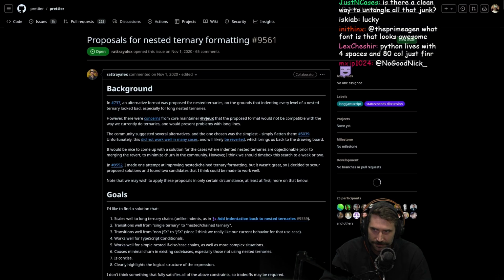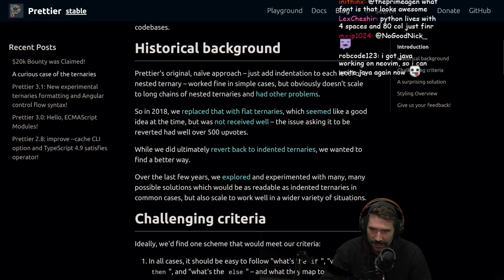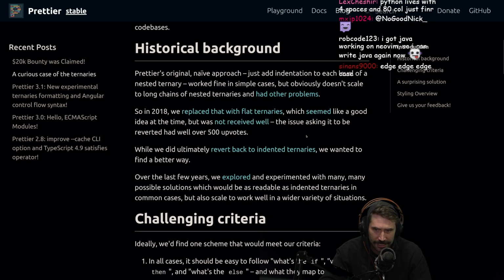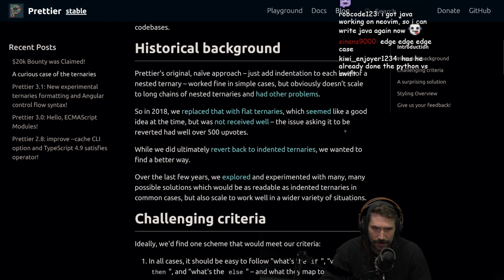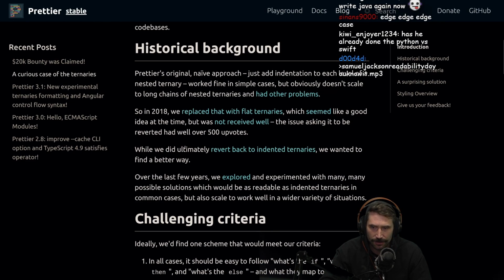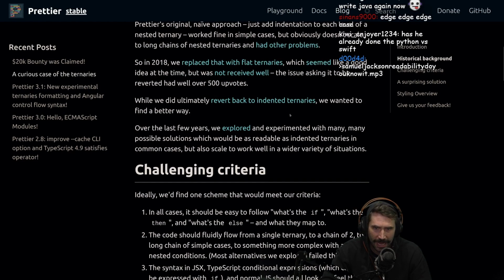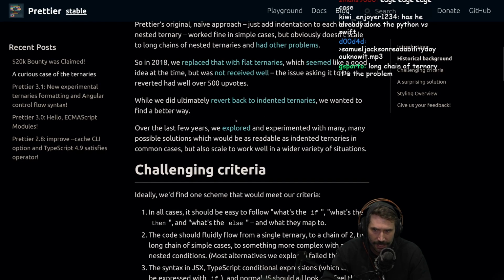Oopsies, I just clicked the link. That's still my take. So in 2018, we replaced them with flat ternaries, which seemed like a good idea at the time, but was not well received. The issue asking it to be reverted had well over 500 upvotes. While we did ultimately revert back to indented ternaries, we wanted to find a better way.